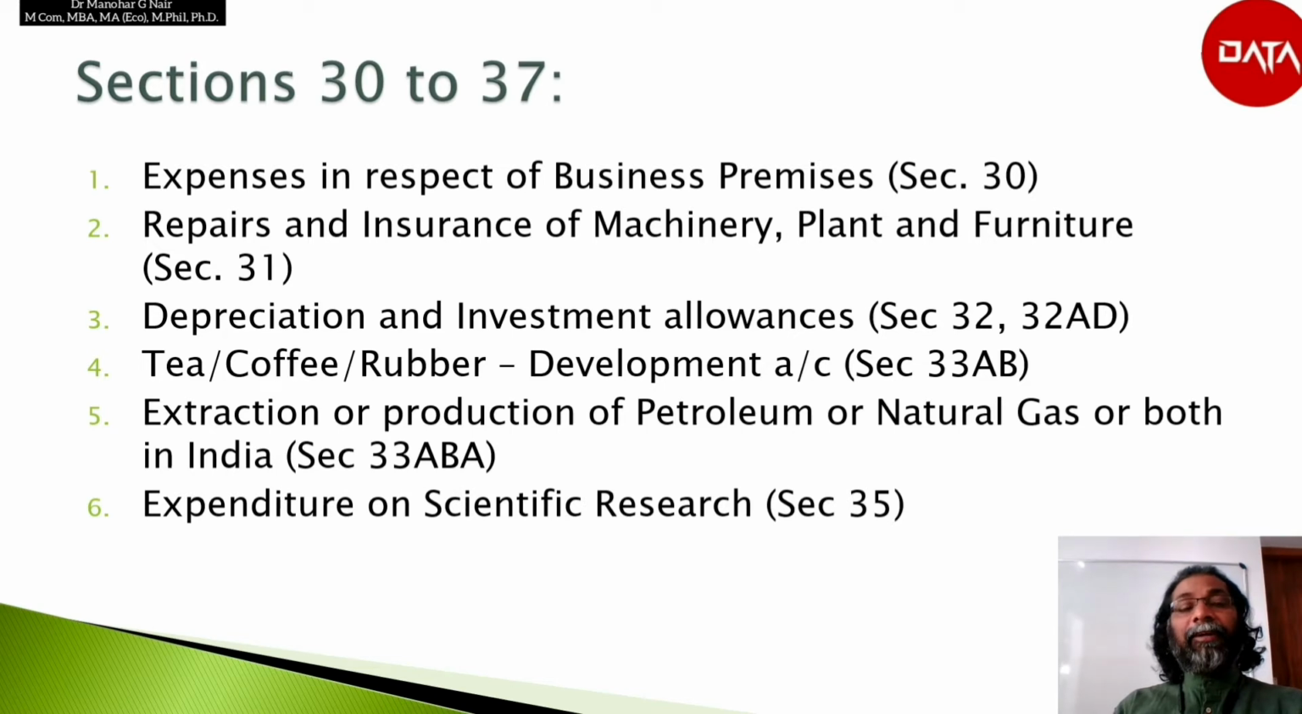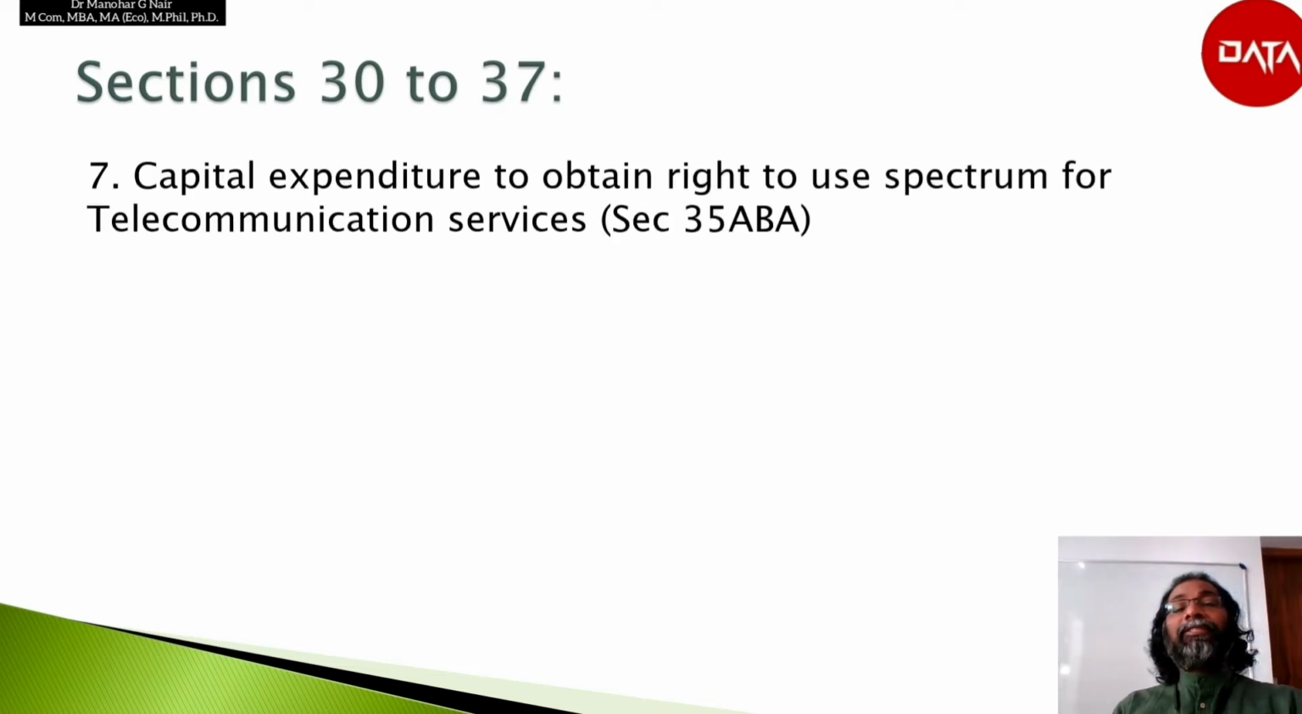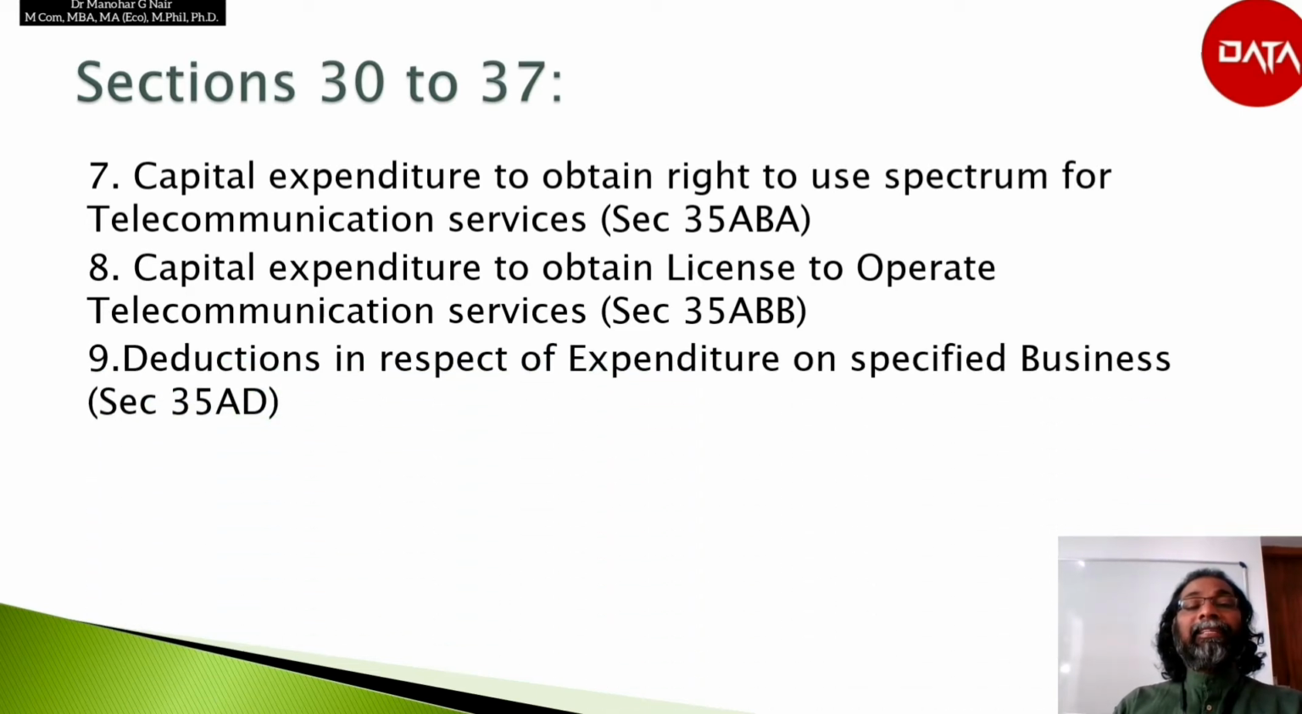As per section 35, the deductible item is expenditure on scientific research. Capital expenditure to obtain the right to use spectrum for telecommunication service as per section 35ABA. Capital expenditure to obtain a license to operate telecommunication services, section 35ABB. Deduction in respect of expenditure on specified business as per section 35AD.